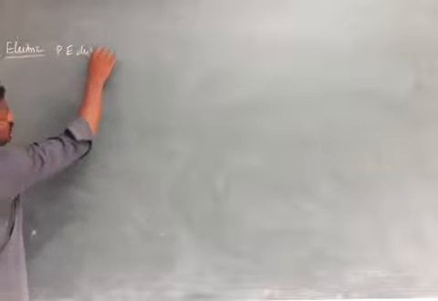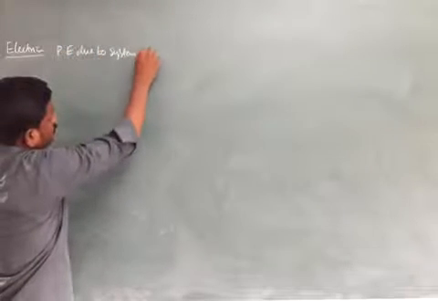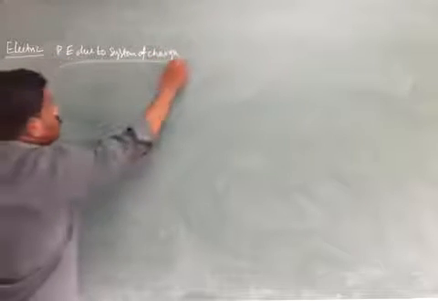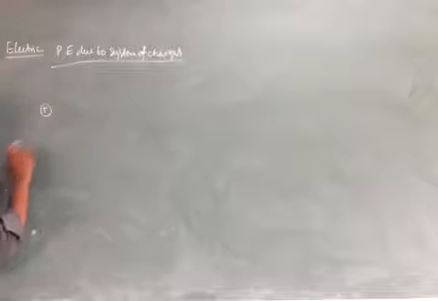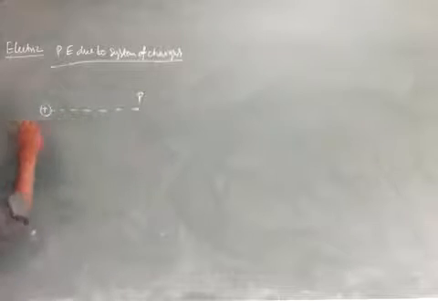Let us discuss electric potential energy, or electrostatic potential energy, due to a system of charges. So what is a system of charges? It is more than two charges. Consider a positive charge plus Q. What is the potential at the point P due to the charge Q?